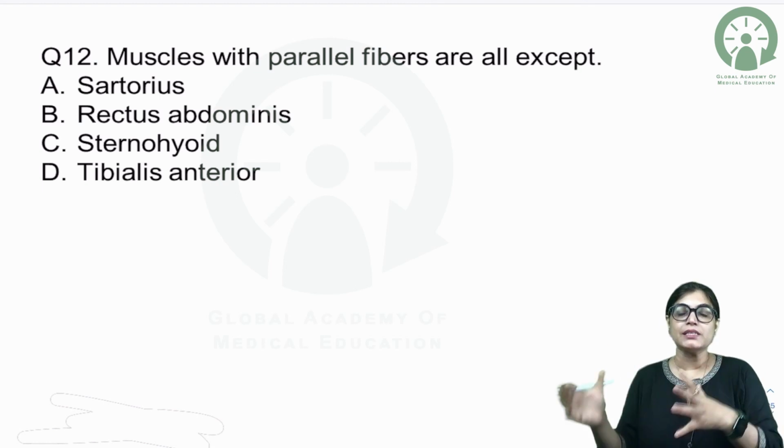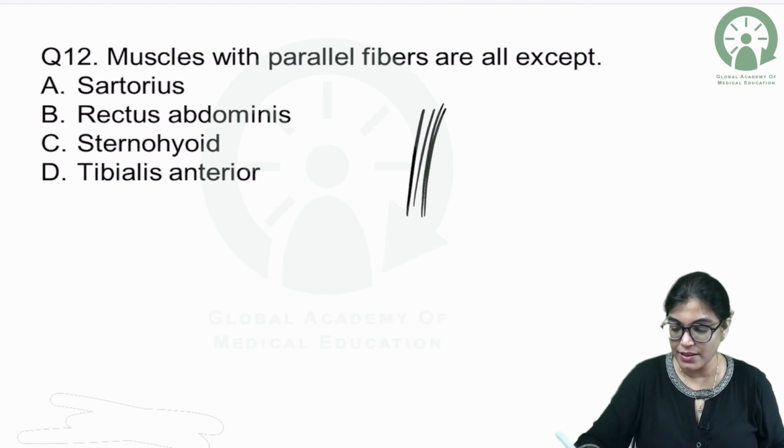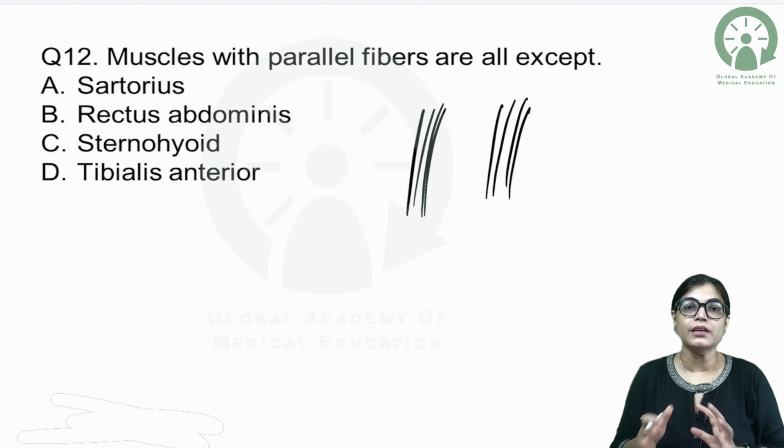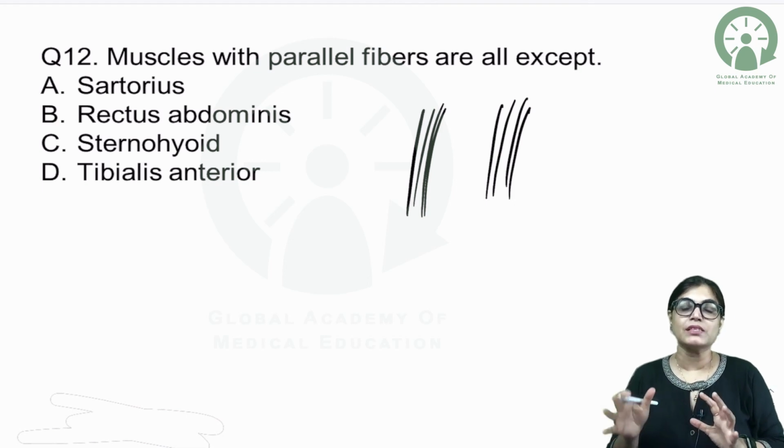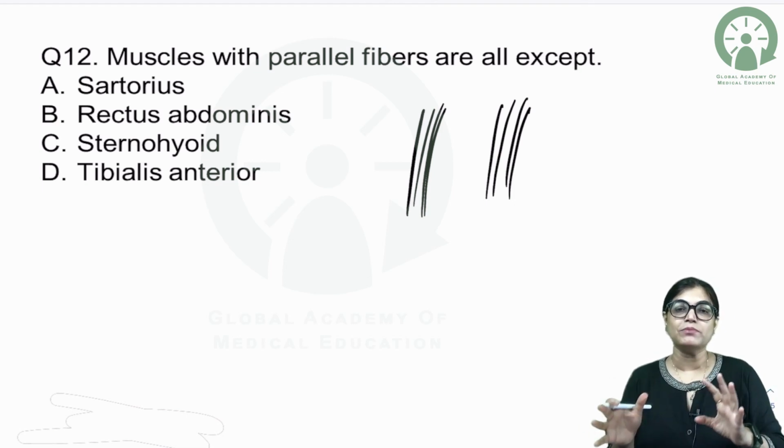So, parallel muscle fibers mean the muscle fibers will be like this.